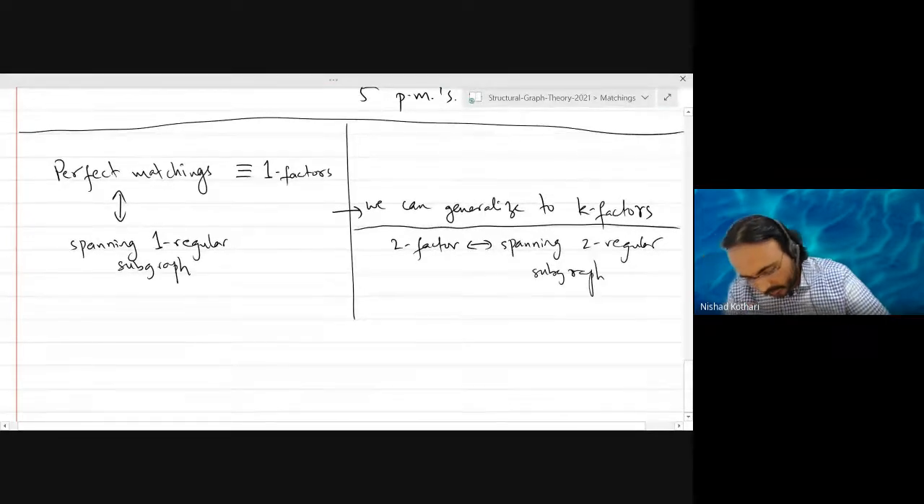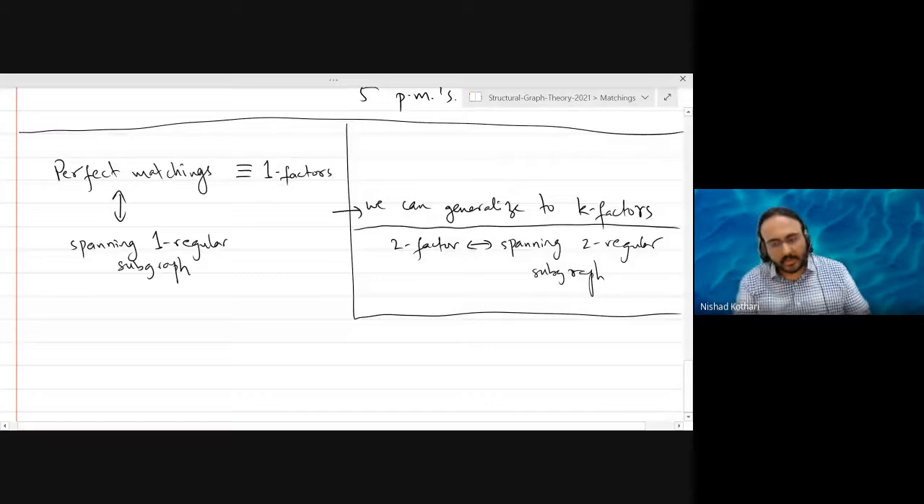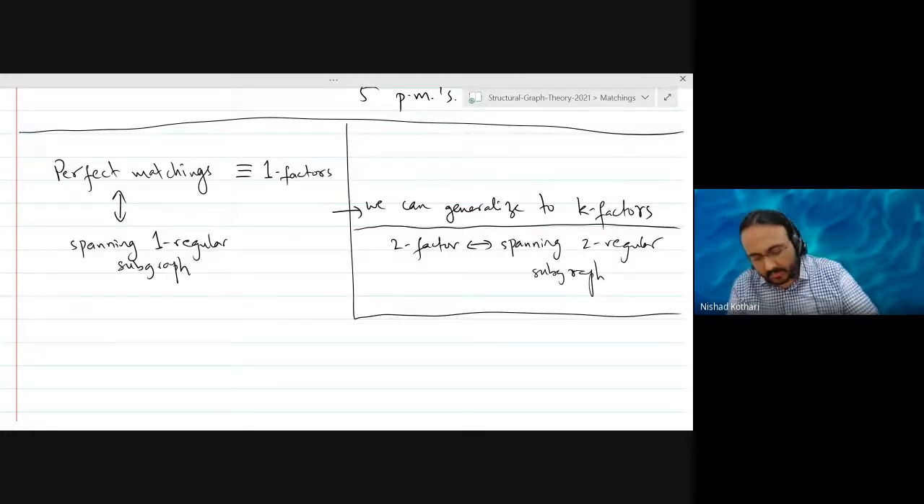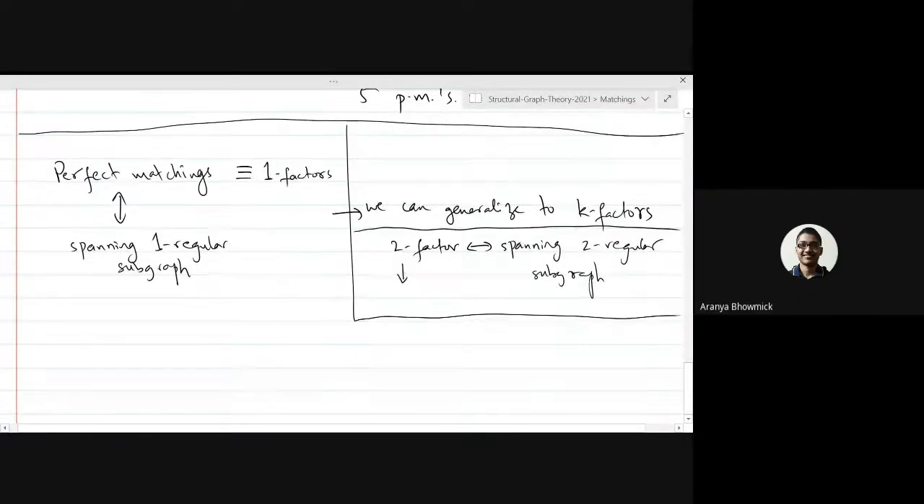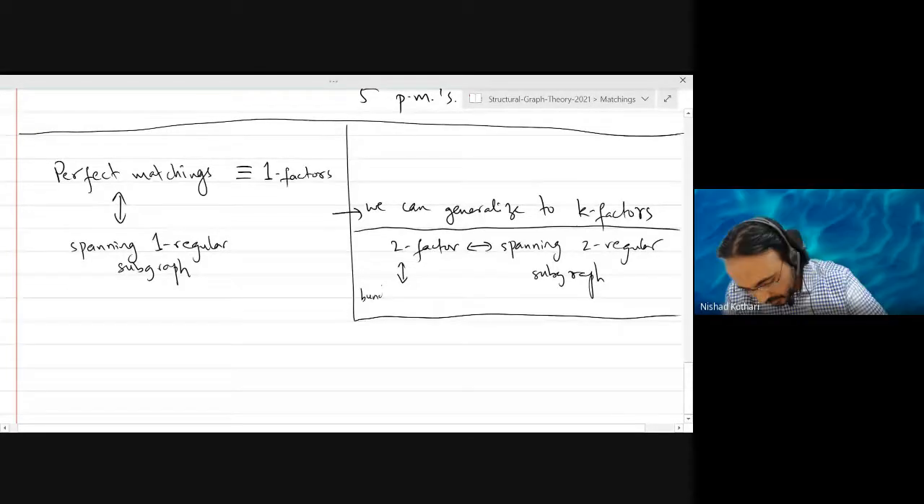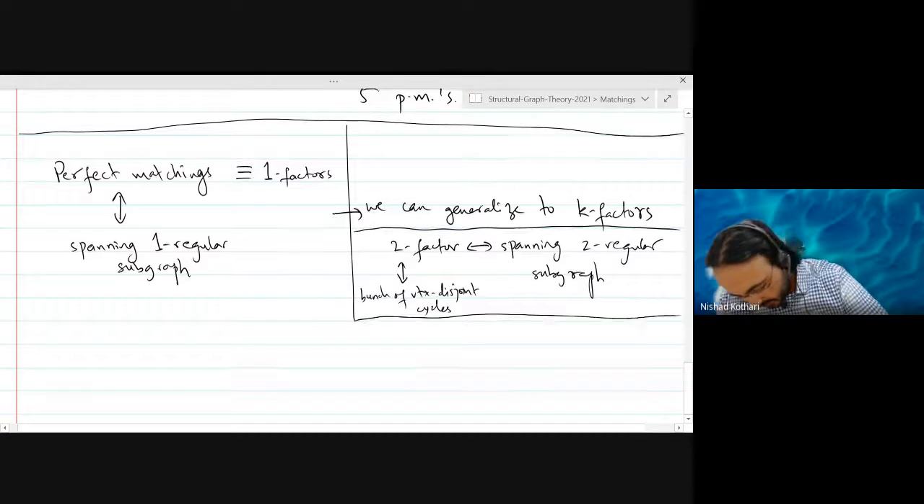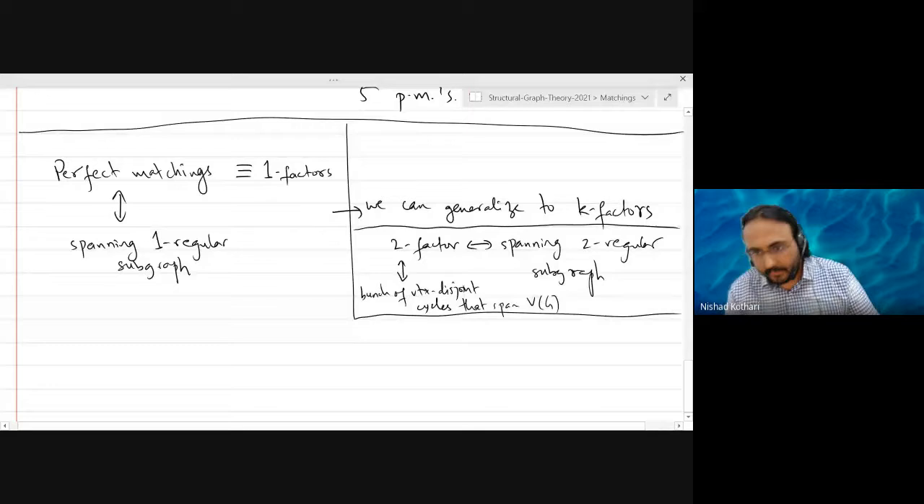So what does a two factor look like? What does each component of a two factor look like? It will be a cycle. A bunch of vertex disjoint cycles that span the entire vertex set of the graph.